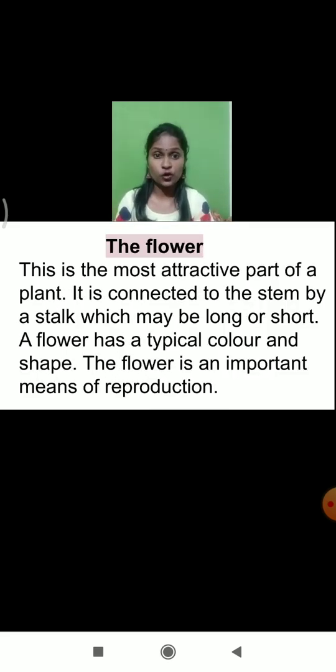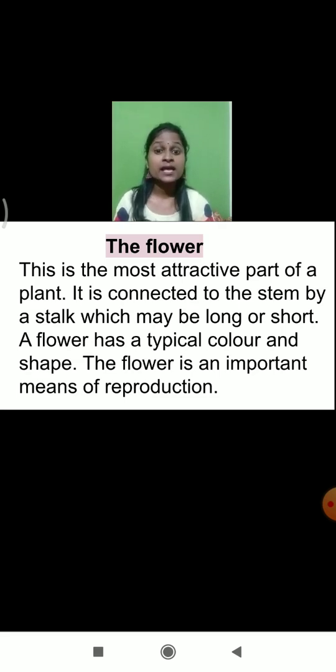So in detail, first of all, we shall learn about the flower. You know flowers are of different colors, and they are attractive also. The flower is the most attractive part of the plant. It is connected to the stem by a stalk which may be long or short. A flower has a typical color and shape.